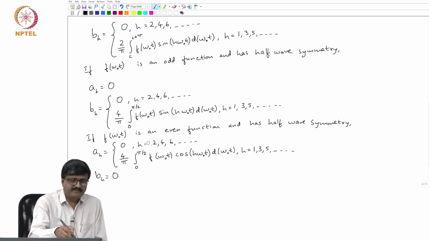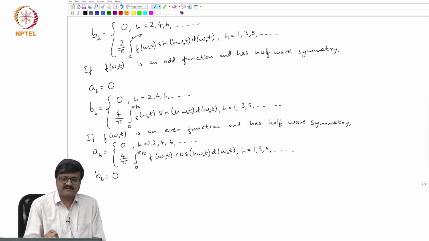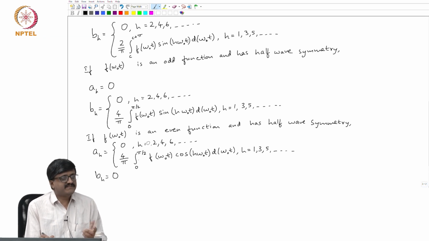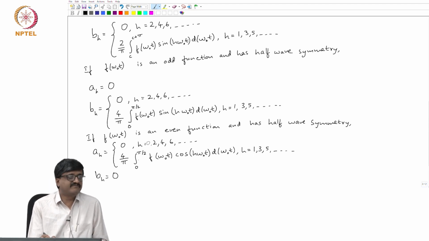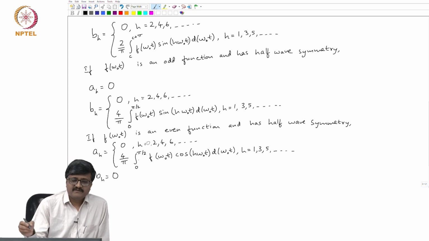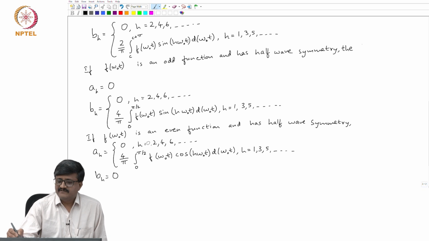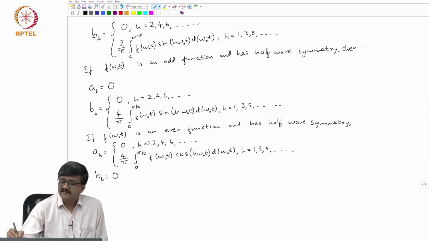If you look at the b_h expression in the case of odd function and half wave symmetry, it is integration only over quarter cycle. Similarly, in the case of even function and half wave symmetry, in the expression for a_h for odd values of h, the integration is only over quarter cycle. So, in fact, the information is contained in quarter cycle. So, we say that this particular function, either the case of odd and half wave symmetry or even and half wave symmetry, is as good as saying quarter wave symmetry. I will just write it here itself, then it has what is known as quarter wave symmetry.